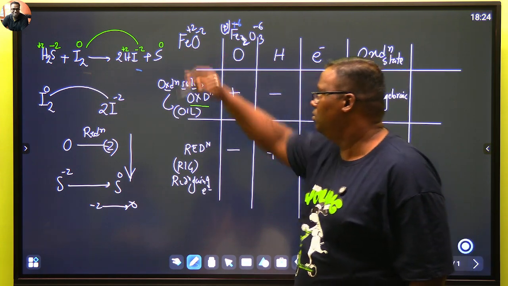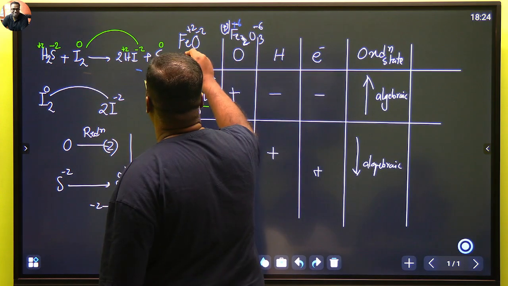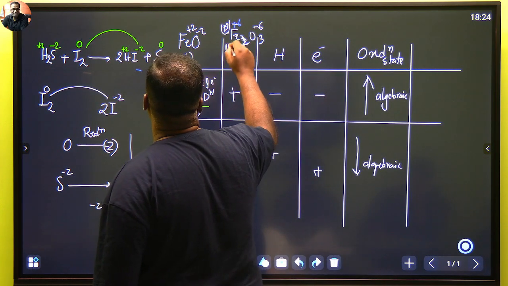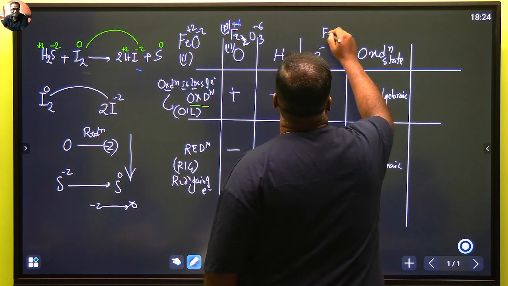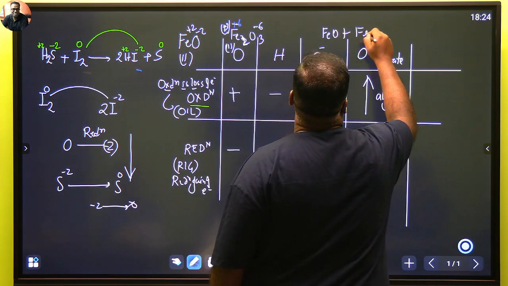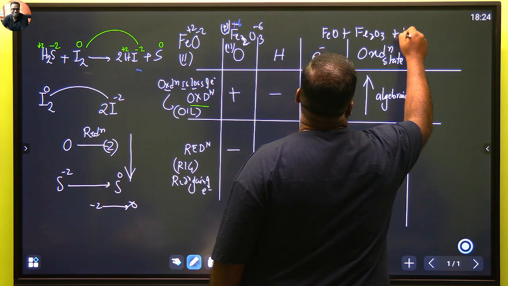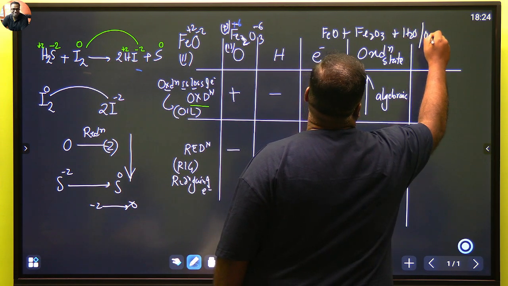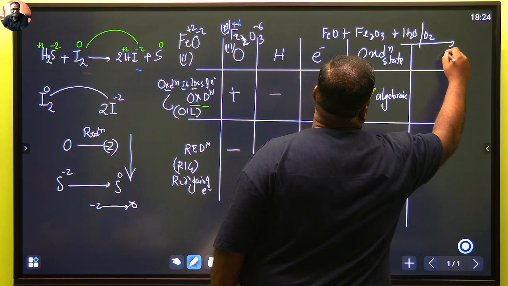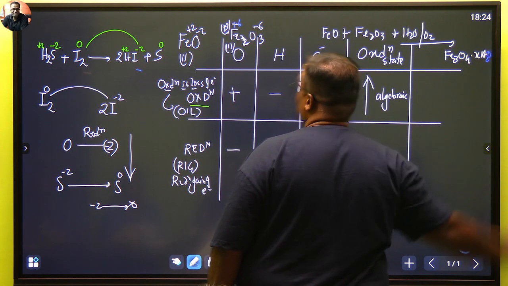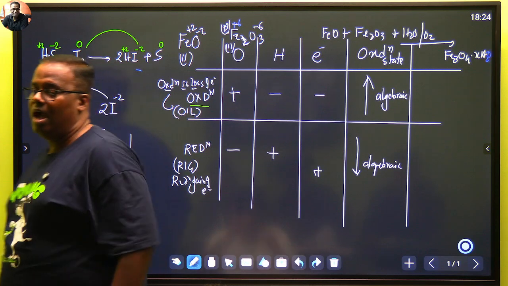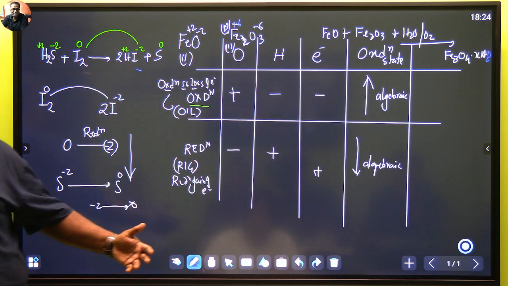This is +2, so if we write this, we will write it as iron 2 oxide. This is iron 3 oxide. Both of them mixed together, the reaction is like this: FeO plus Fe2O3 in the presence of water and oxygen, that is called moisture, will finally form Fe3O4.XH2O. This is rust. Iron 2 oxide reacts with iron 3 oxide.